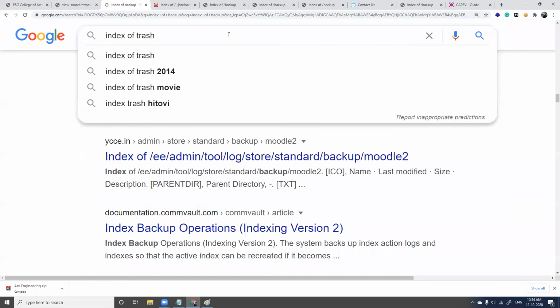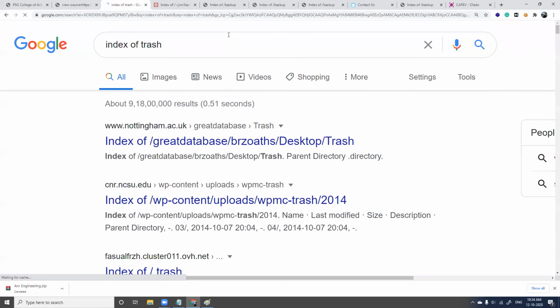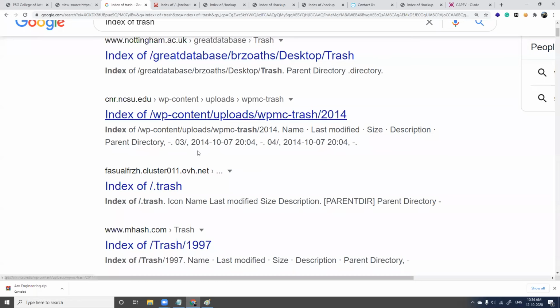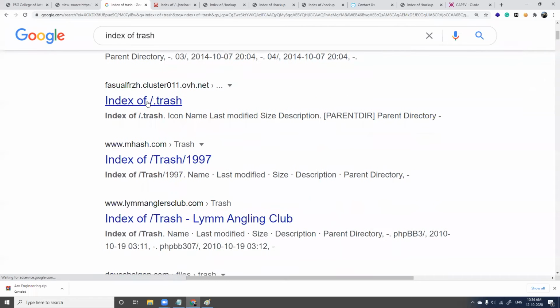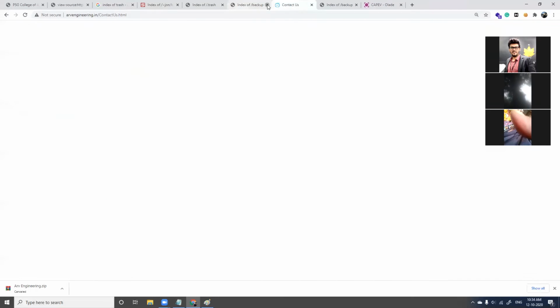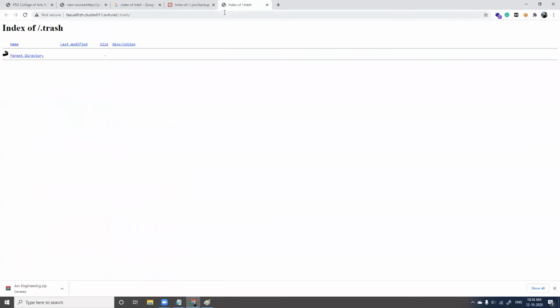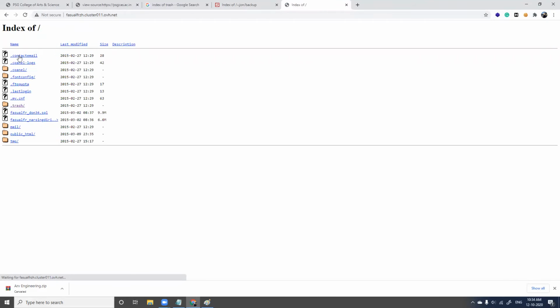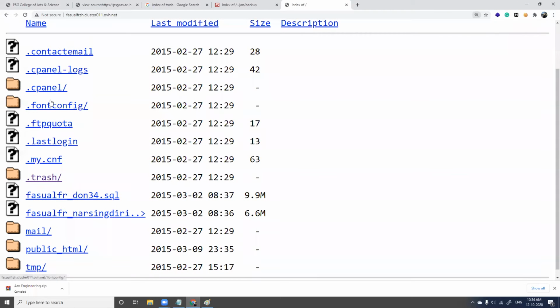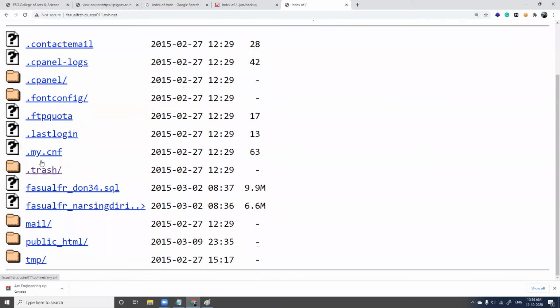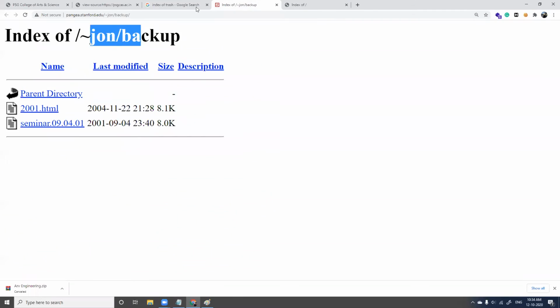Index of trash. Enter. See here, you get the trash folder, index of trash. We close all these things. What do you have here? You have cPanel details, configuration details, FTP. You have a lot of details here.